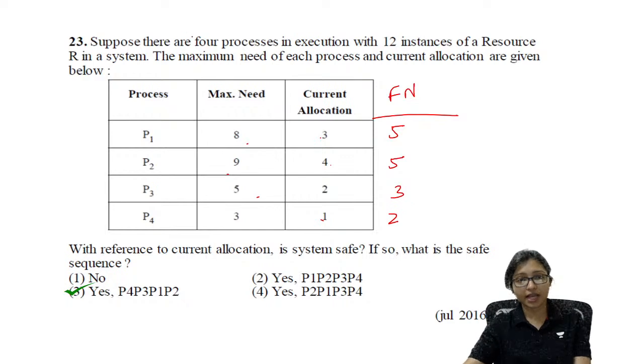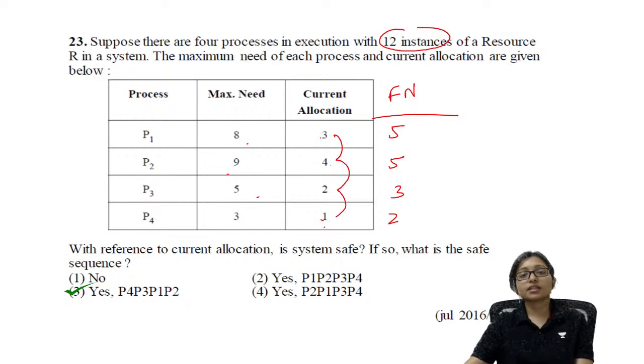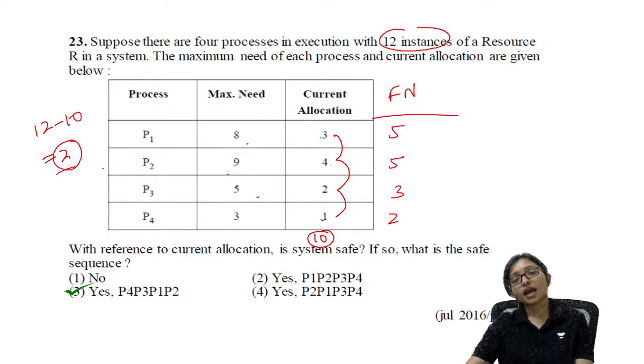Now it is given that there are 4 processes and 12 instances. And according to the current allocation, how much? 3 plus 4 is 7, 9, then 1, that is 10. Already 10 allocated. Total 12 was there. 12 minus 10, 2 is available to me. So with this availability, I can handle only this one.